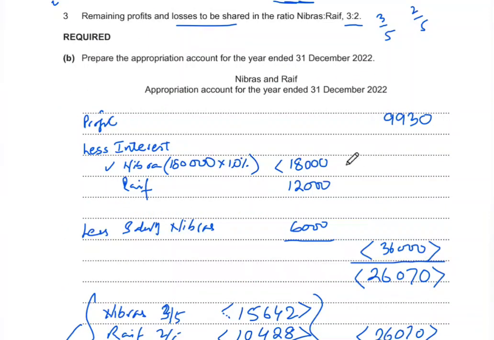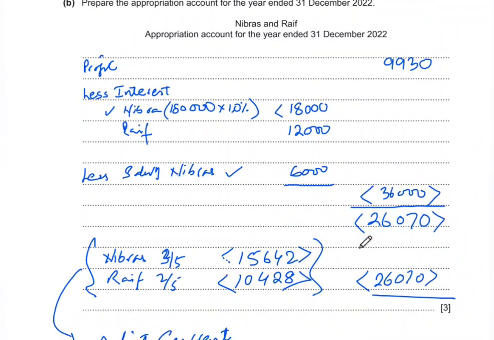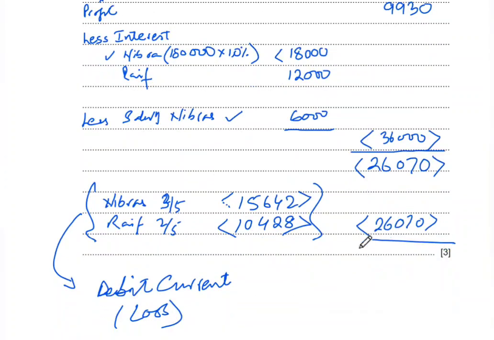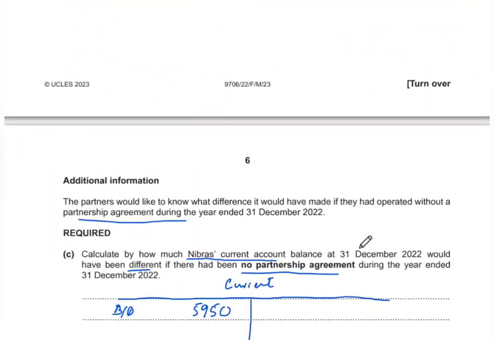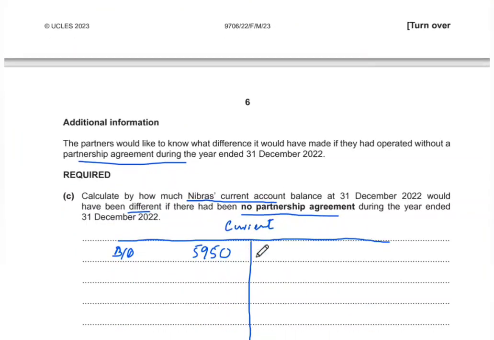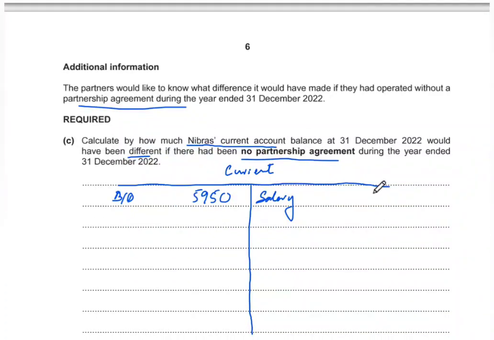So Nebraska was getting interest of 18,000 and a salary of 6,000, and we'll simply put those things on the credit side. Everything that is increasing the capital is credited, and there was interest on capital which was 18,000.